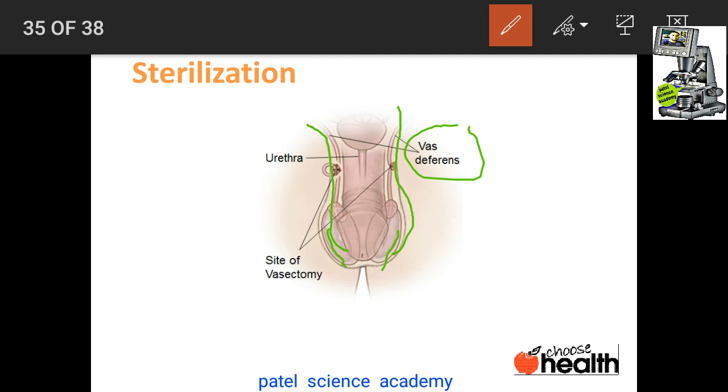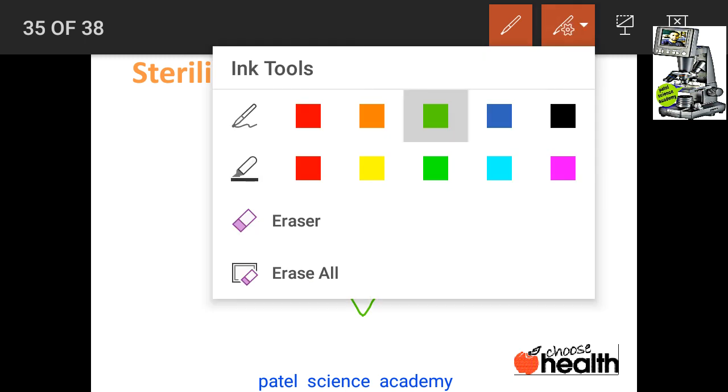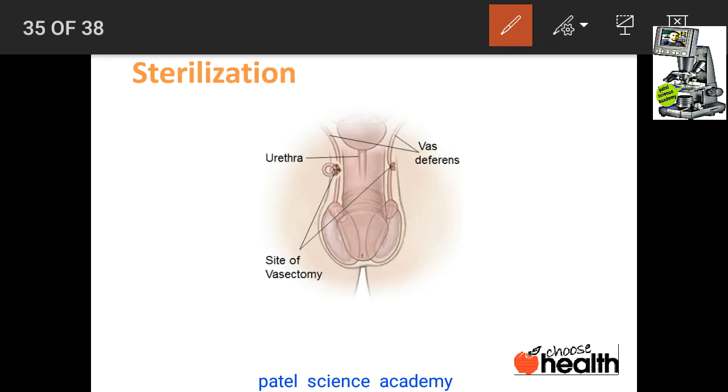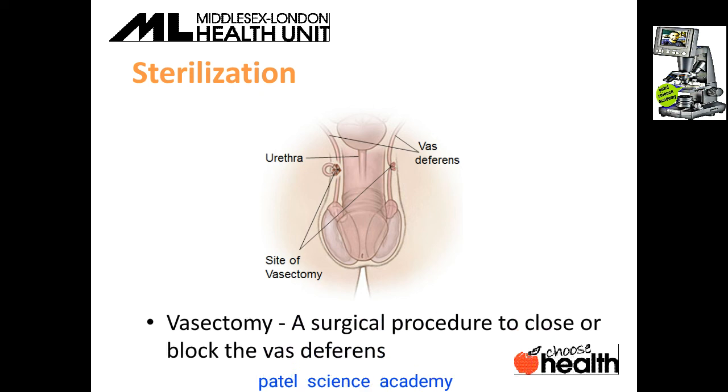If this vas deferens is sterilized, the sperm will stop moving in this region, and it will not enter the penis, into the urethra. If it does not enter this area, then during sexual intercourse pregnancy can be prevented. So this is about sterilization in the male body.